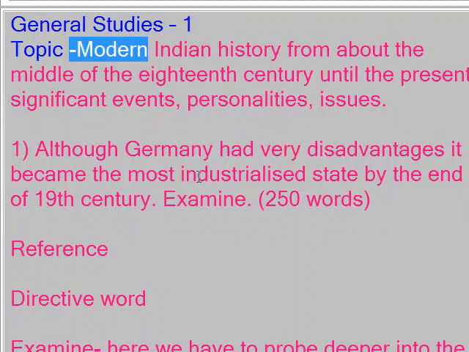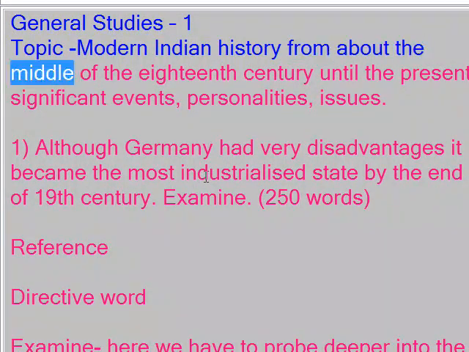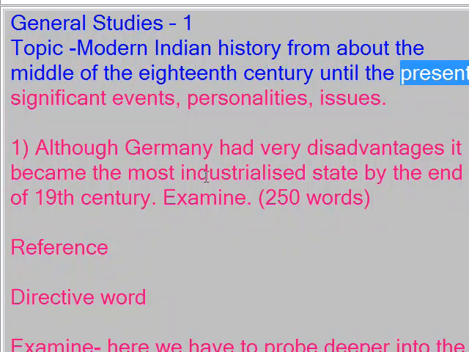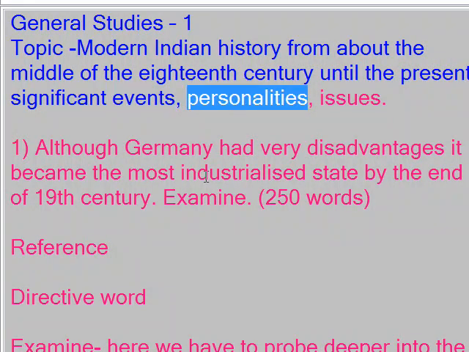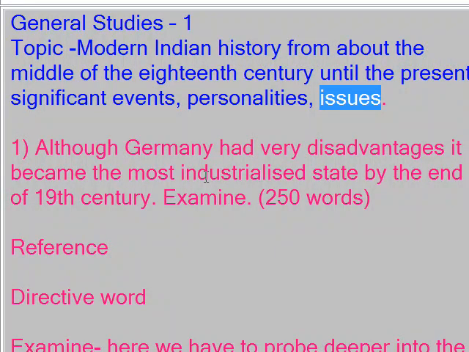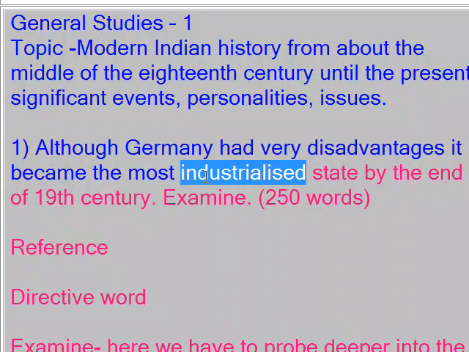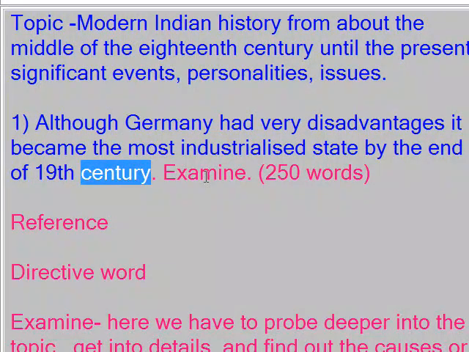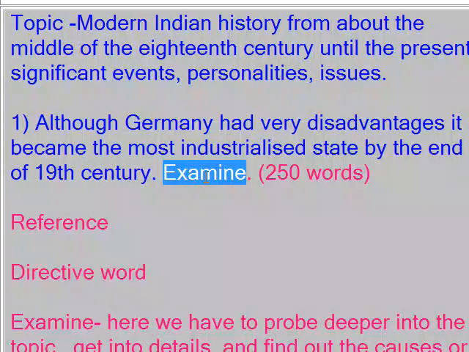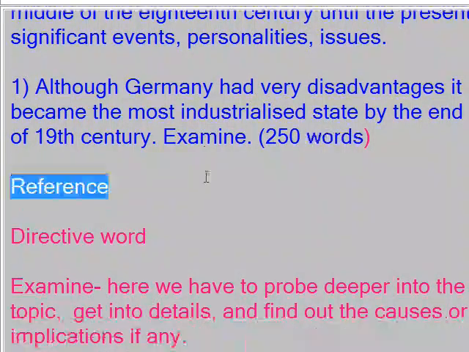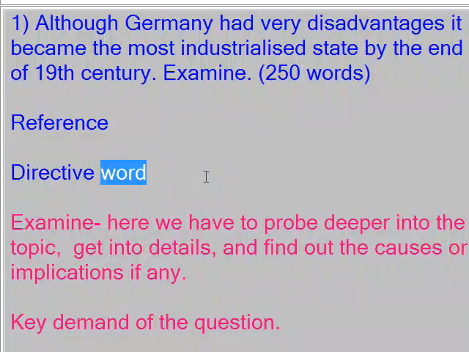One topic in modern Indian and world history, from about the middle of the 18th century until the present: significant events, personalities, issues. Question 1: Although Germany had varied disadvantages, it became the most industrialized state by the end of the 19th century. Examine. 250 words. Directive word.